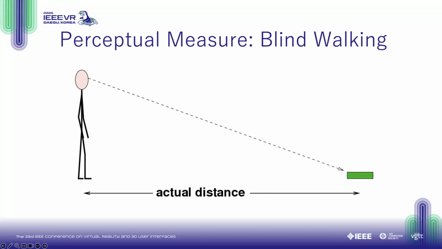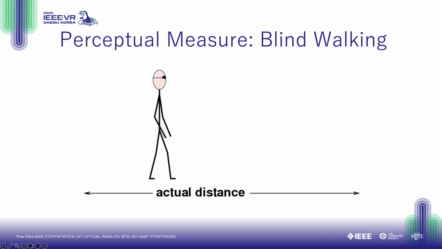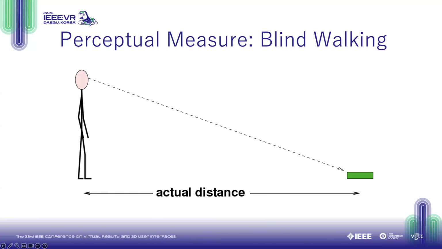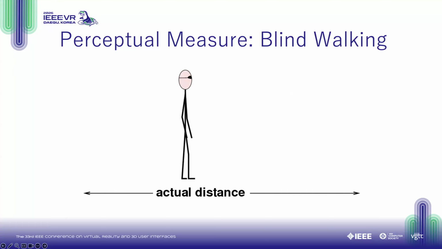So our measure of perception for these experiments was blind walking. Participants view a target on the ground. When they're ready, the screen in the HMD is blacked out, and then they walk to the perceived location of the target. Note that for some of the targets, participants had to walk to them when they were presented to the side. That angle that participants turned was then also recorded and served as an additional dependent variable along with the distance walked.